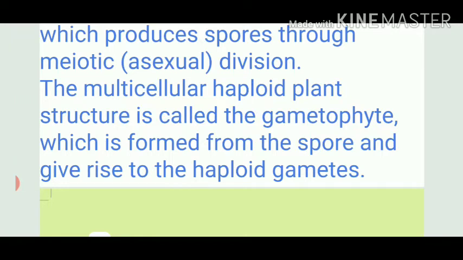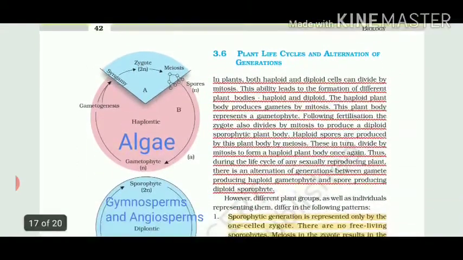And from what part is it formed? From spores. And what will it form? It will form gametes, which are always haploid. So now we will come to our main part, that is plant life cycles and alternation of generations.